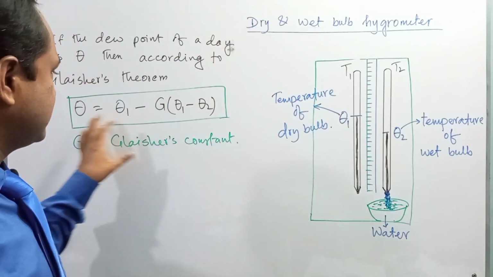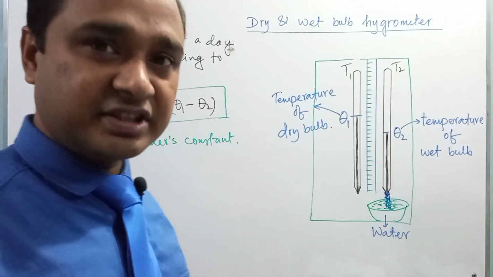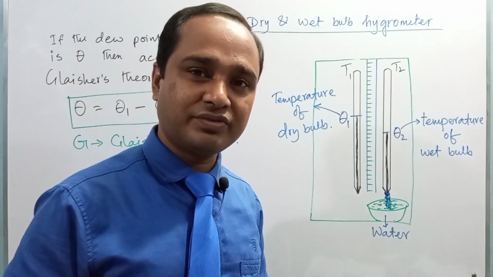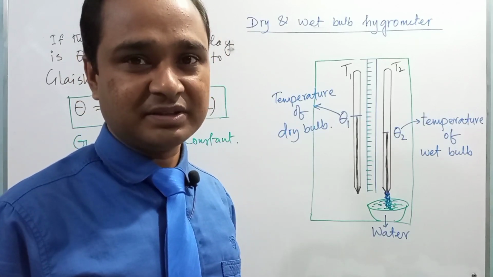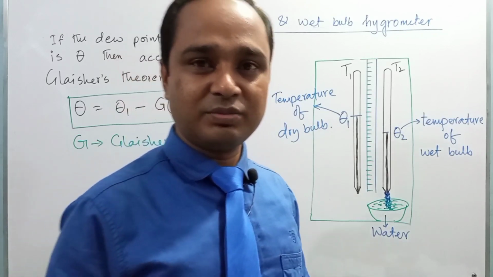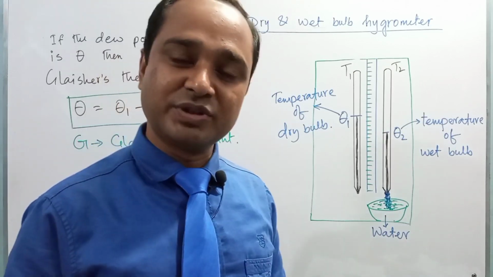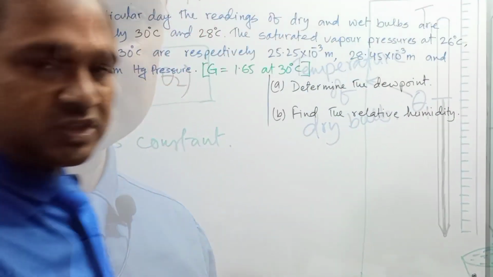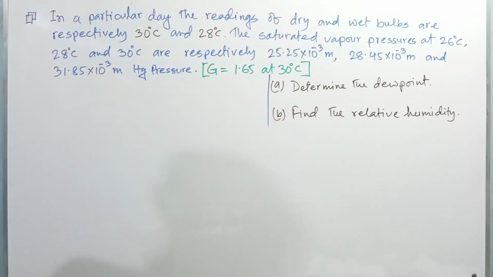So using that value, we can determine the dew point of a day, and from the dew point we can determine the relative humidity of that day. Okay? That is why now we are going to see some important mathematical problems related to dew point and relative humidity. Right, dear student, here is a very important mathematical problem.